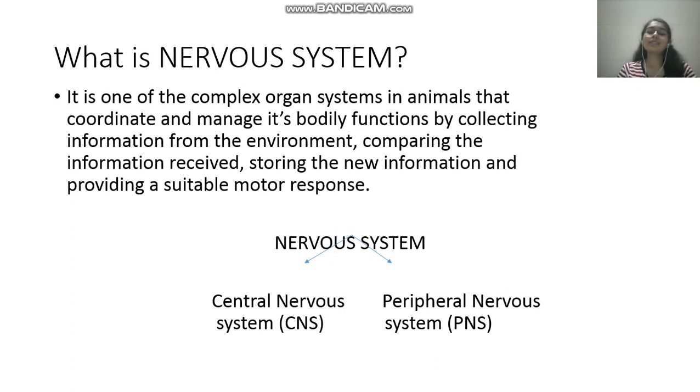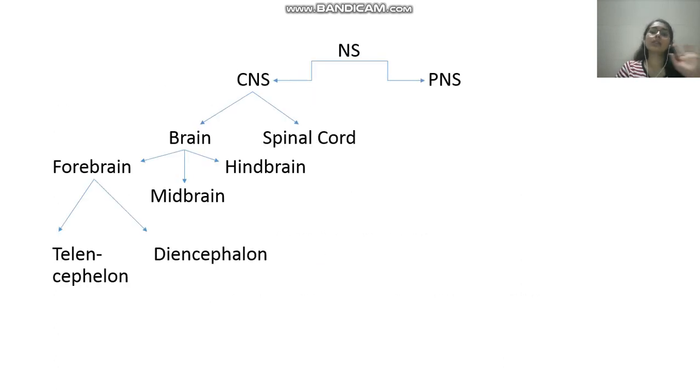So, nervous system broadly is divided into central nervous system and peripheral nervous system. The central nervous system is basically found on the axial part of your body, the centermost part, and peripheral nervous system goes towards the limbs. So first we'll see about the central nervous system. It is divided into the brain part of the central nervous system and the spinal cord part of the central nervous system. The brain is usually covered in your cranial cavity and the spinal cord will be covered by your vertebral bodies.